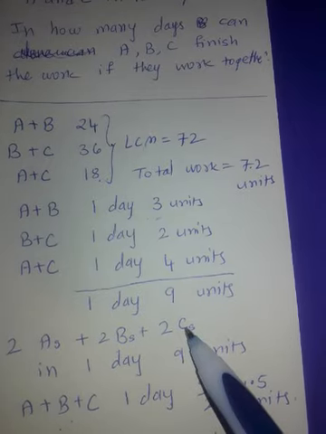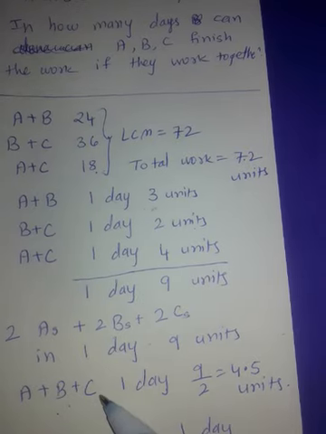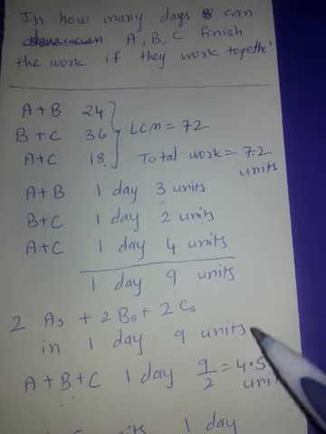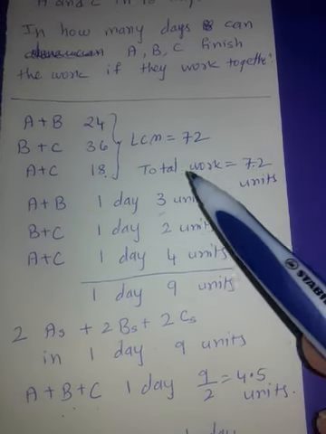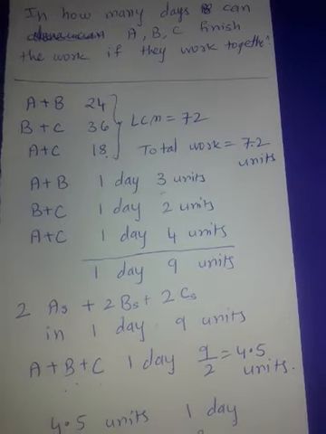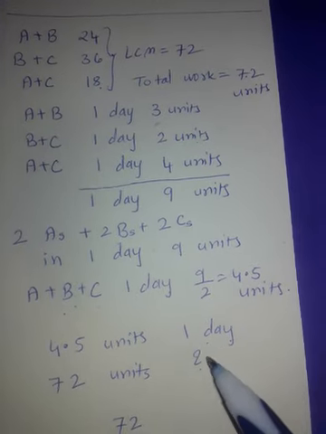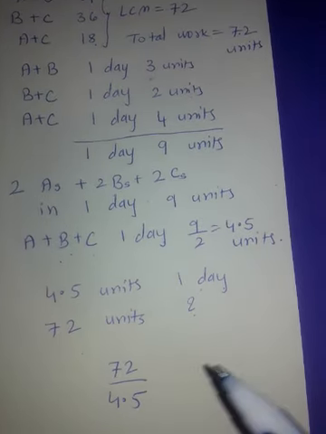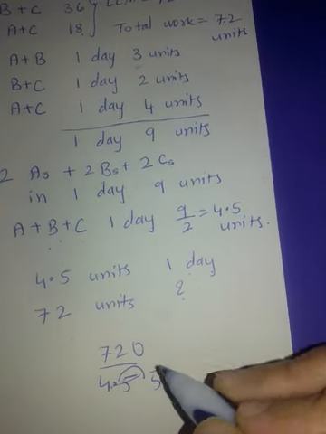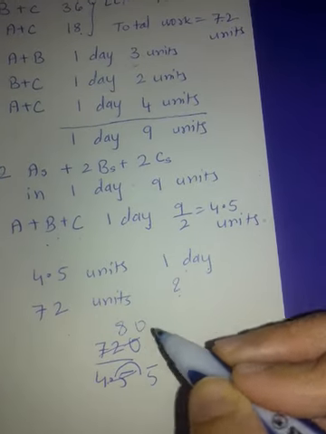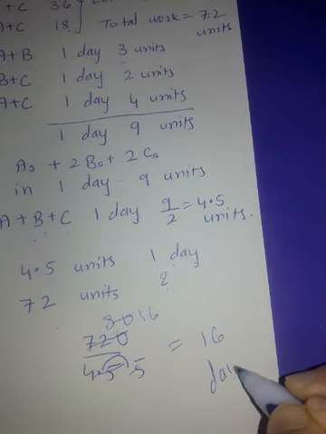2 A's, 2 B's and 2 C's in one day can finish 9 units. That means 1 A, 1 B and 1 C as a person will finish in one day 9 by 2, that is 4.5 units. But how much is the total work? 72 units. So 4.5 units is finished in one day. 72 units finished in how many days? 72 divided by 4.5. Shift of decimal. 9 5s are 45, 9 8s are 72 and 0. So 16. So answer is 16 days.